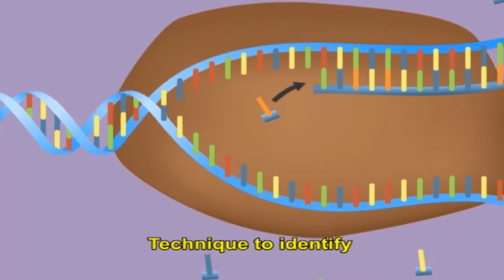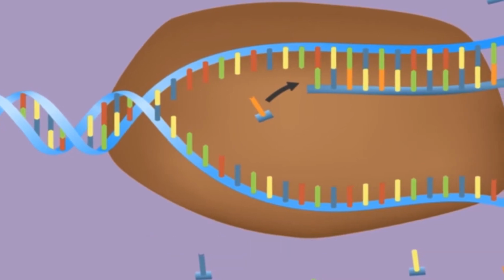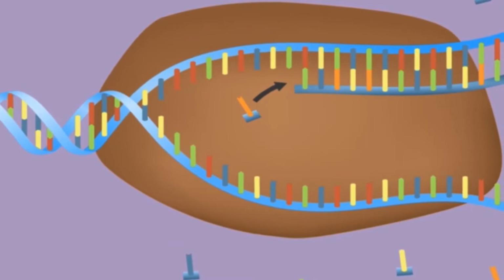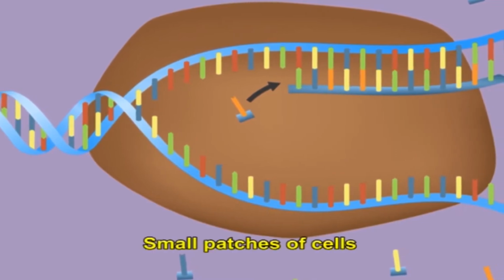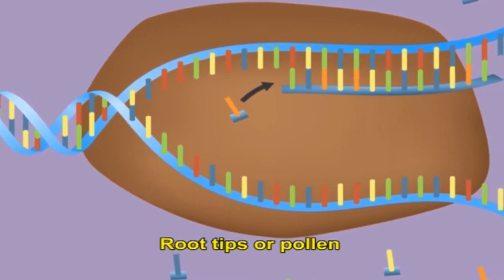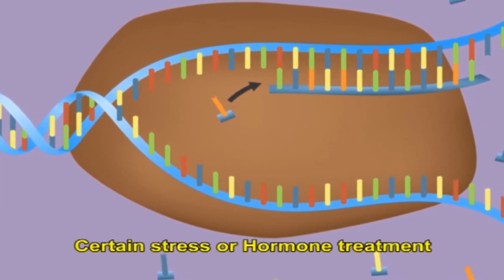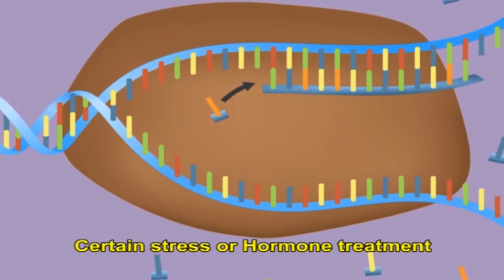This offers a technique to identify a very restricted expression of a gene. This can be seen such as in small patches of cells like root tips or pollen, or at particular times, such as after a certain stress or hormone treatment.